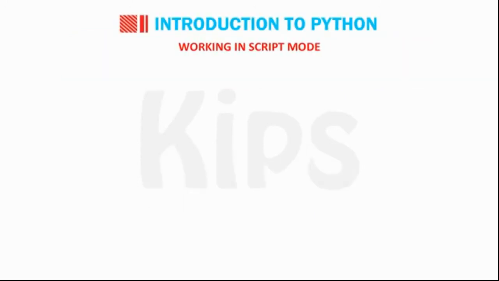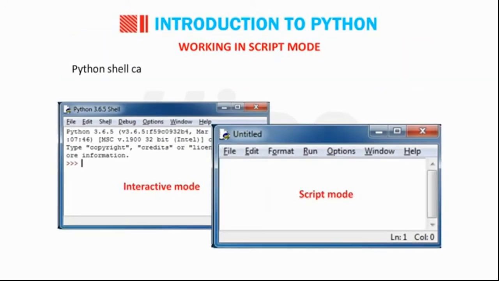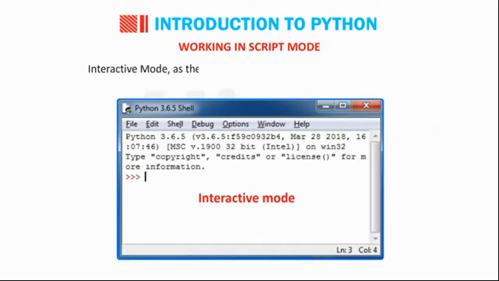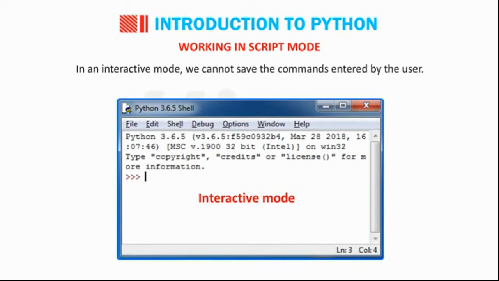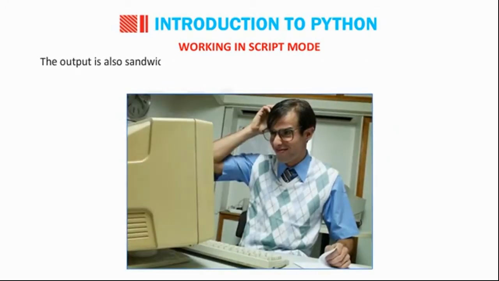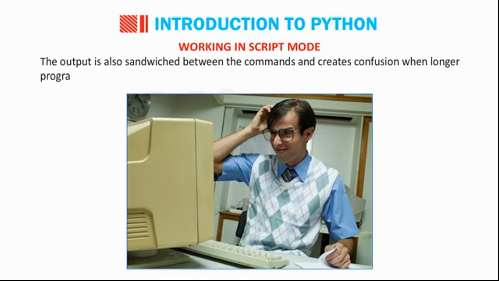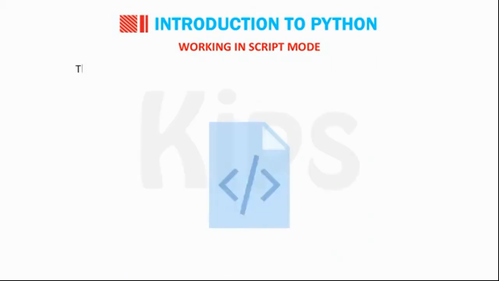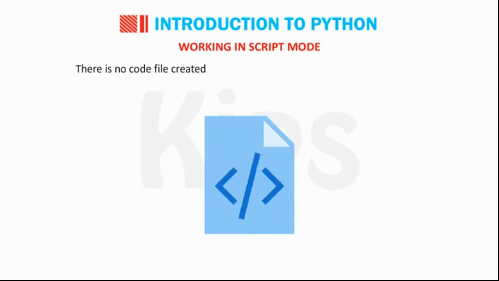Working in script mode. Python shell can be used in two ways, that is interactive mode and script mode. Interactive mode, as the name suggests, allows us to interact with the OS. In an interactive mode, we cannot save the commands entered by the user. The output is also sandwiched between the commands and creates confusion when longer programs are designed. There is no code file created or saved that can be used for future reference.